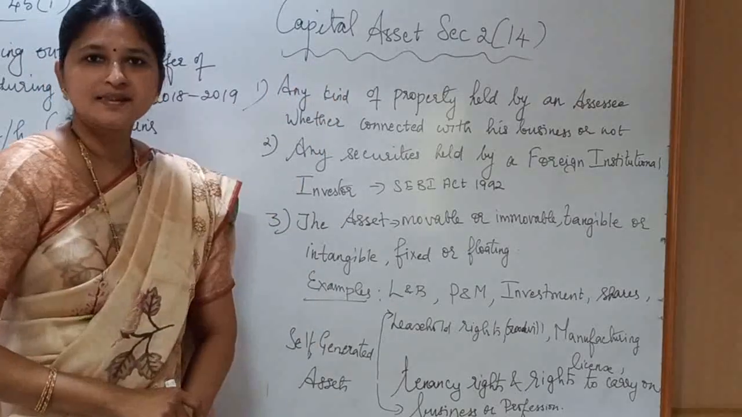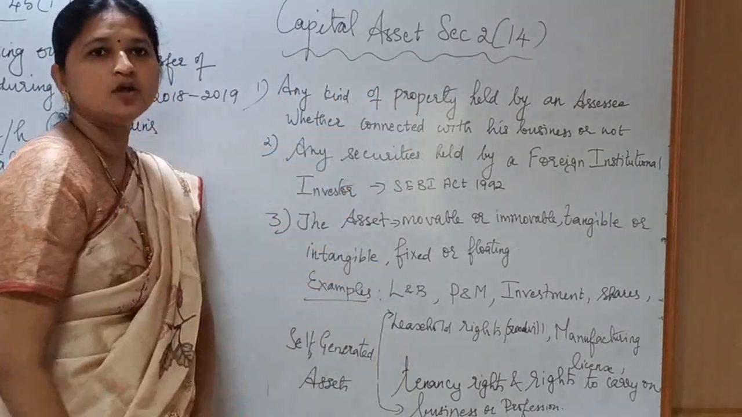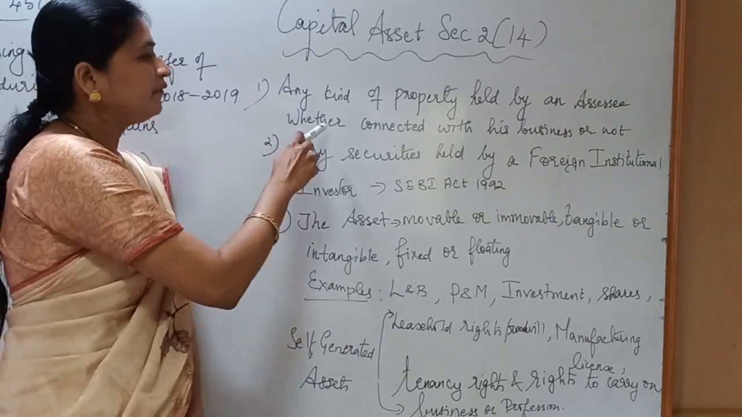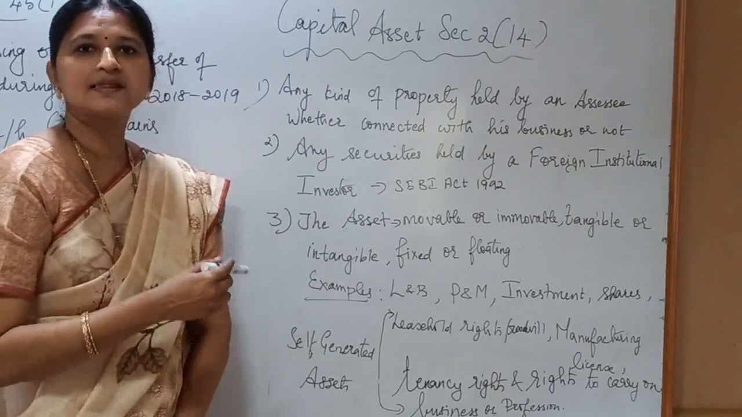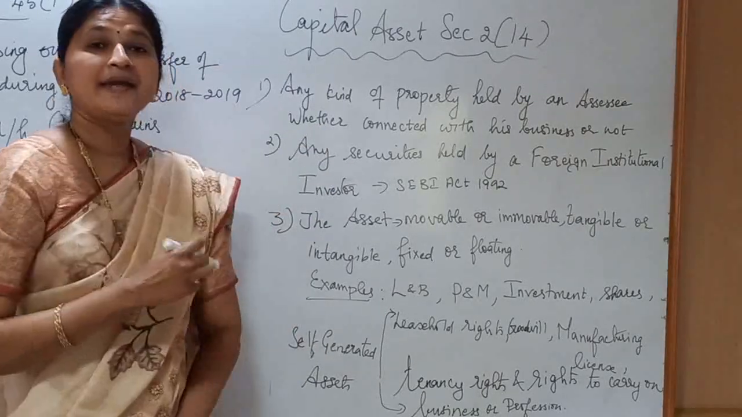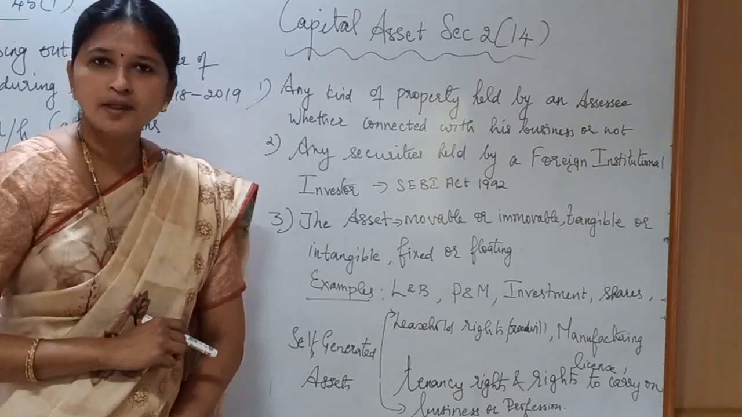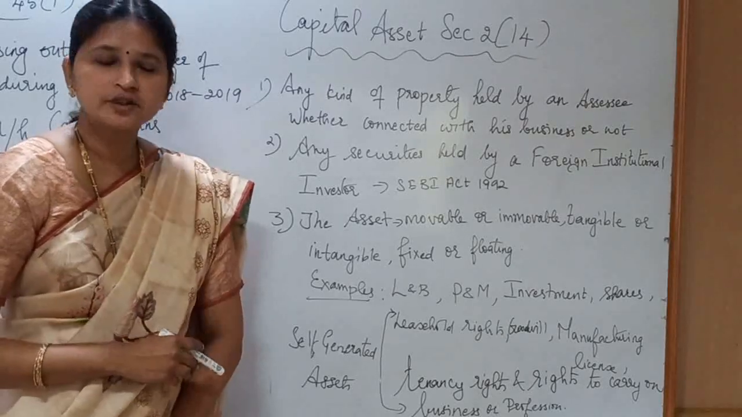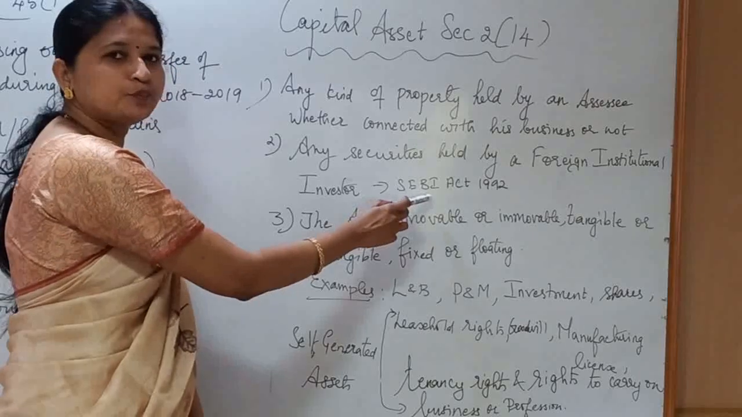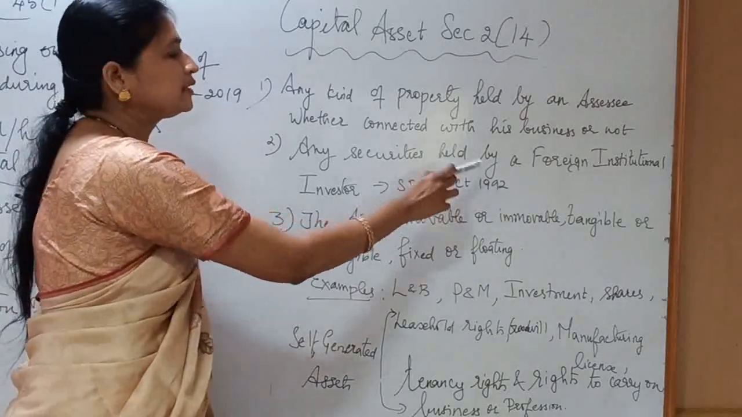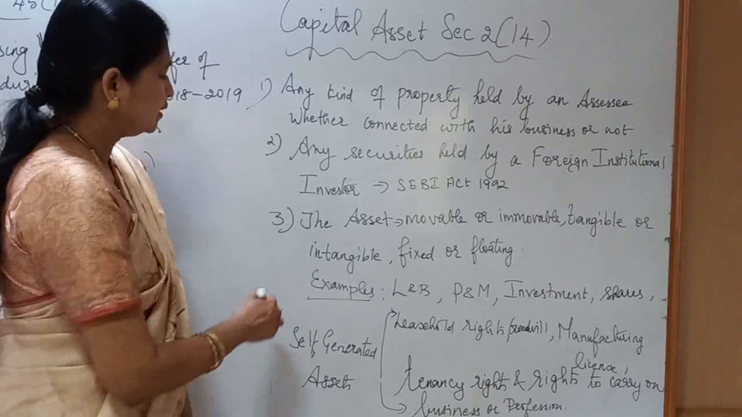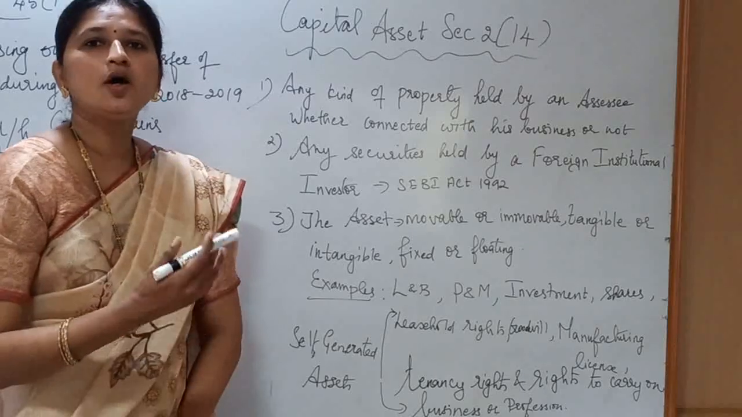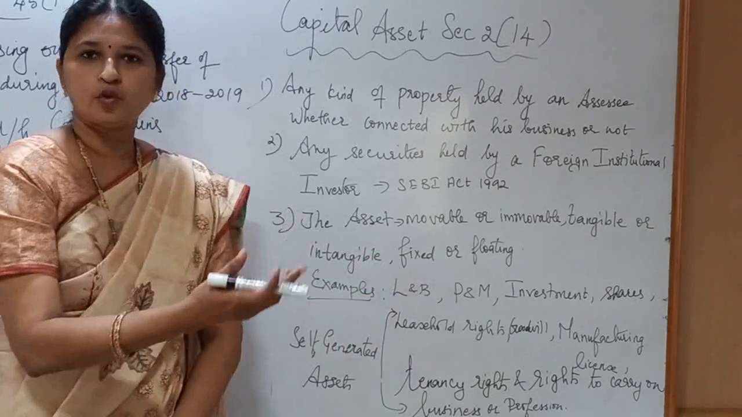Meaning of the term capital asset as per Section 2 subsection 14. Number 1. Any kind of property held by the assessee, whether connected with his business or not, is a capital asset. Number 2. Any securities held by a foreign institutional investor invested by following the regulations of the Securities Exchange Board of India Act 1992 is also a capital asset. Number 3. The asset may be movable or immovable, tangible or intangible, fixed or floating.